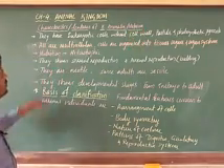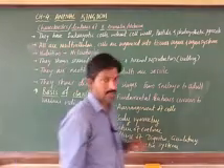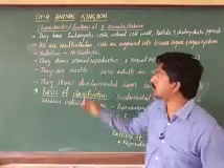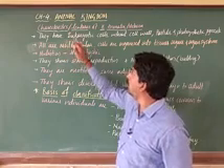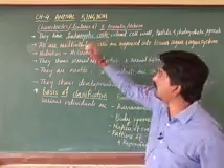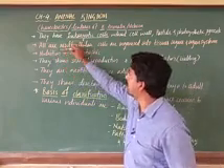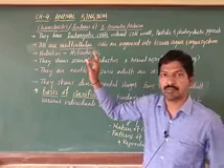Here I have taken the important features of this kingdom. Let us take the first one. They have eukaryotic cells. In the second line I have taken multicellular.